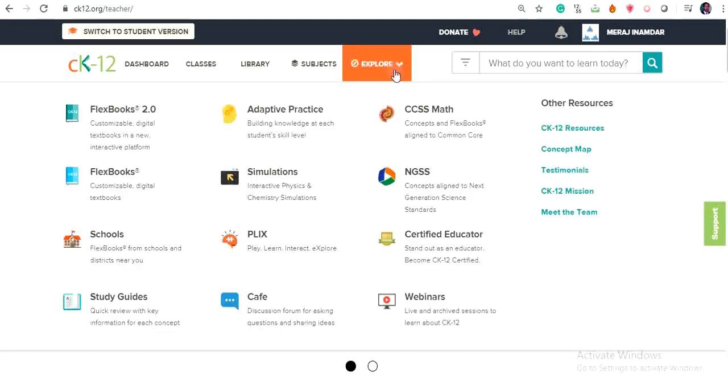If you click on explore, you can see the various resources from this site. One modality is the open source books here. From those books you can make customized books. Your school or college can become a nodal body. Study guides, you can see various short notes here. Adaptive practices: after each assignment you will get various question banks. Simulations: various simulations are available here for physics and chemistry or science stream students. My favorite is Plix, where you can see various interactive tools which explain the concept in a more interactive manner.